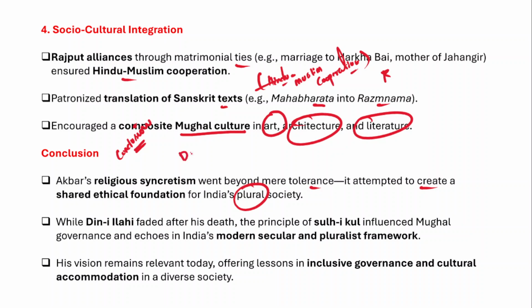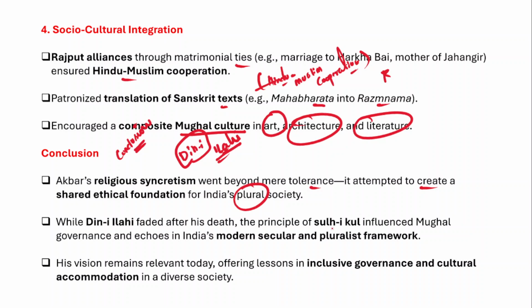And in fact, the Din-i-Ilahi started fading after his death, because this Din-i-Ilahi was a separate faith established by Akbar, and after the death of Akbar, this separate religion started fading.